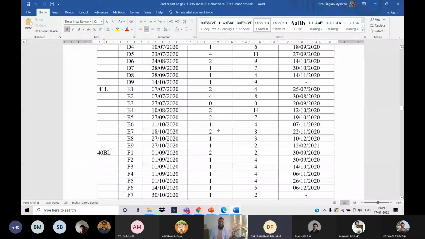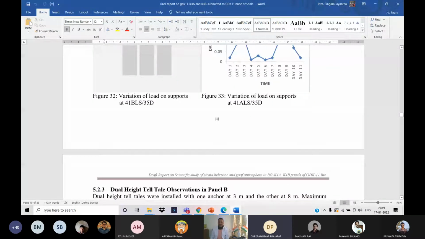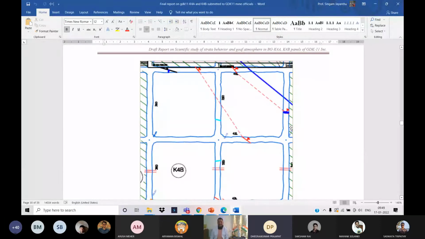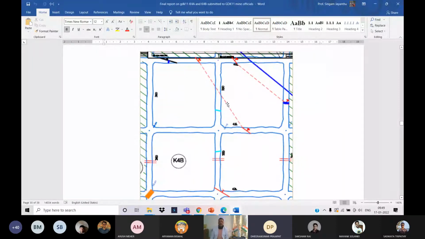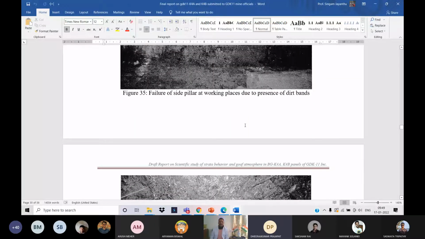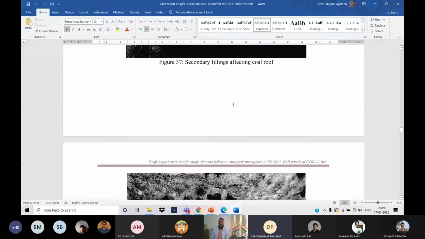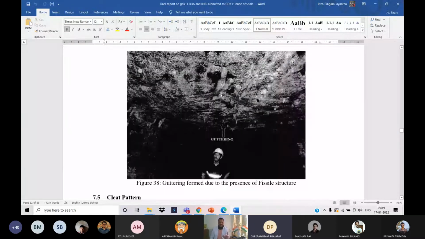This is the fault. Now you can see, my beloved students, on this side of the fault and that side, what are the problems we face in the pillar, and how to design support and method, so many things. And now you can see faults, how that is affecting the galleries, and how to orient the galleries, and how these pillars and ribs look in the faults in different panels, and how it was analyzed, how we have taken care in the investigation.